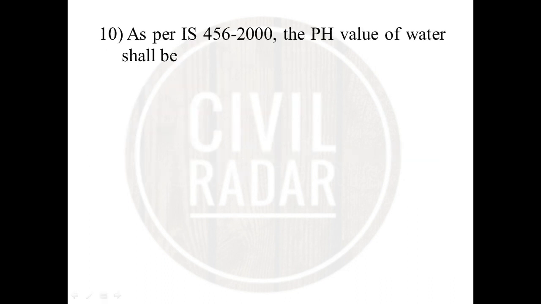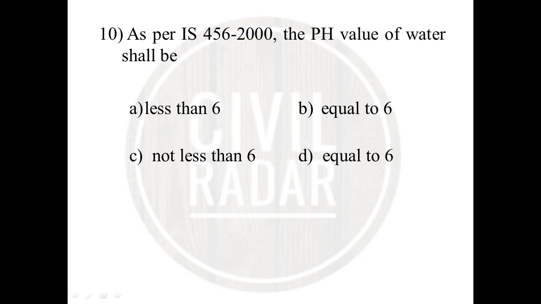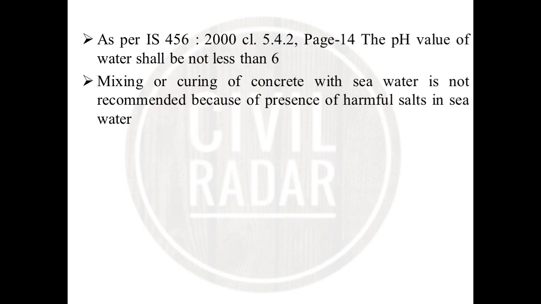The next question: as per IS 456, the pH value of water shall be less than 6, equal to 6, not less than 6, or equal to 6? The answer is not less than 6. As per IS 456, clause 5.4.2, page 40, the pH value of water shall not be less than 6.